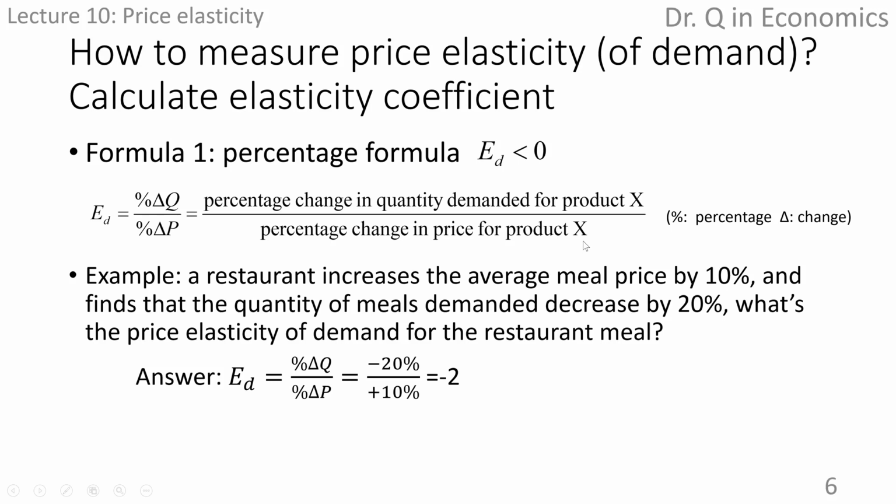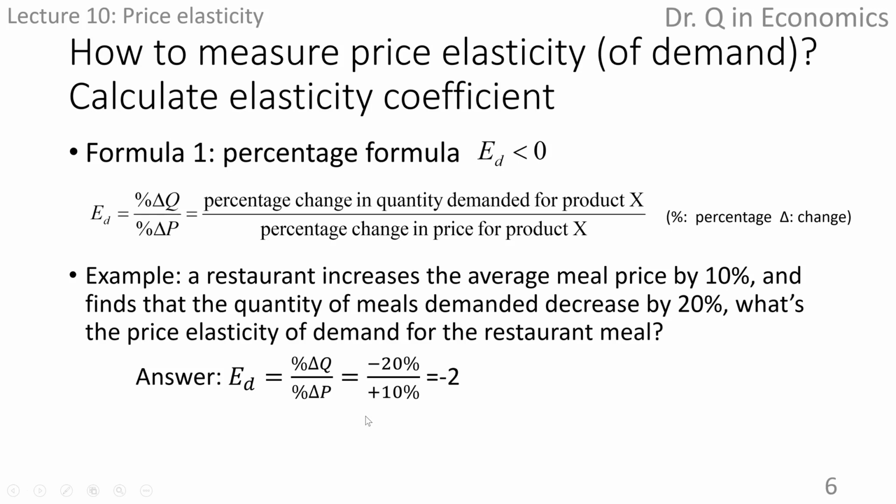The numerator is the percentage change in quantity demanded in response to the price change. For example, a restaurant increases the average meal price by 10% and finds that the quantity of meals demanded decreased by 20%. What's the price elasticity of demand coefficient for the restaurant meal? We simply plug the numbers into the formula.